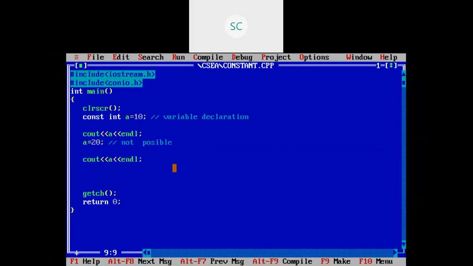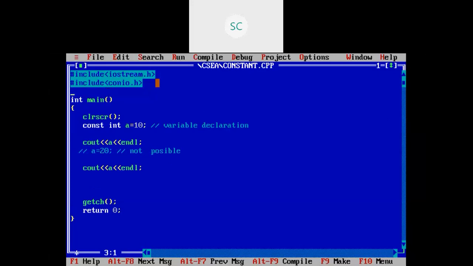This is one way to declare a constant variable. We have one more way, that is by using the #define preprocessor directive. #define. I'm going to declare one constant whose name is pi, and I'm giving the value as 3.14.